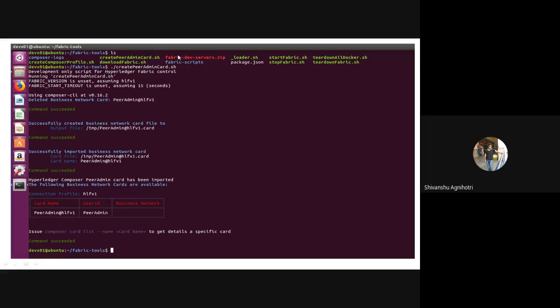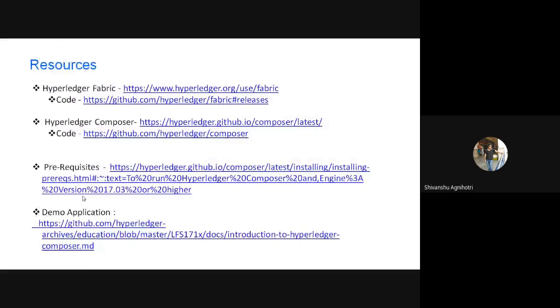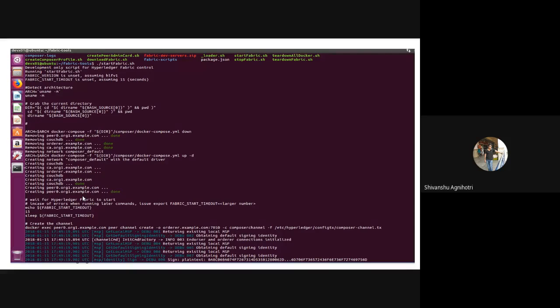That admin card will contain details of your network. In the previous case we created a doctor-patient scenario, where the organization name was EHR. There you can mention that we are going to use this organization network. This is the way, and this is the complete process.